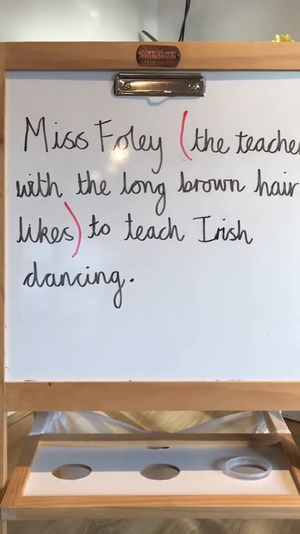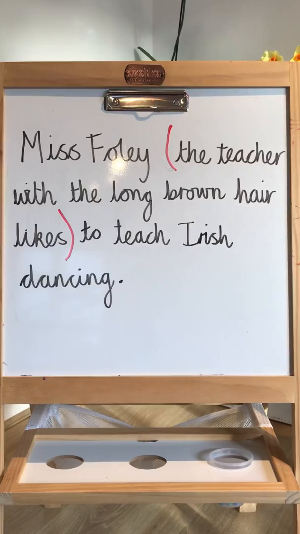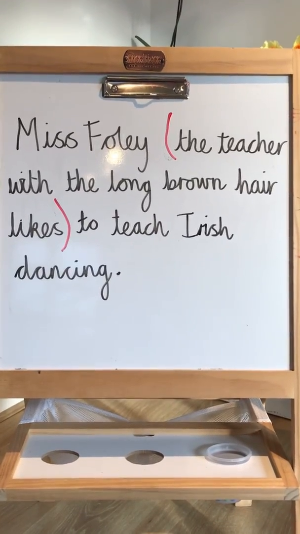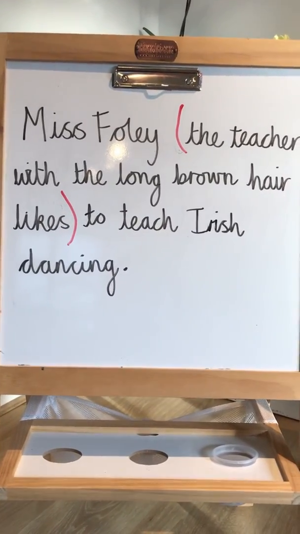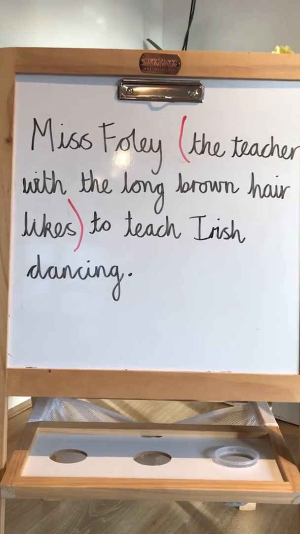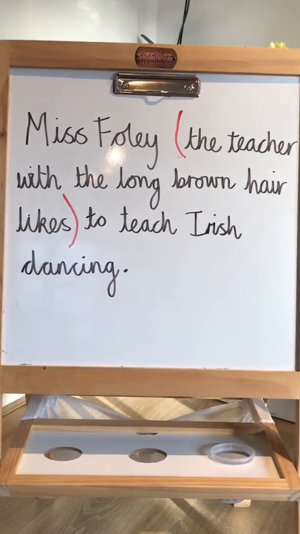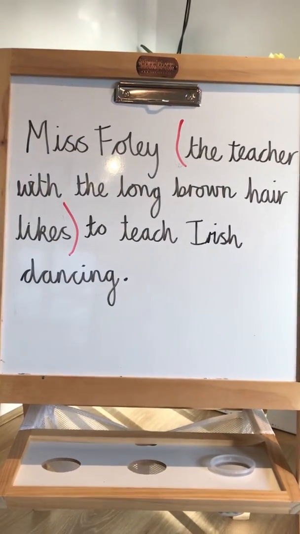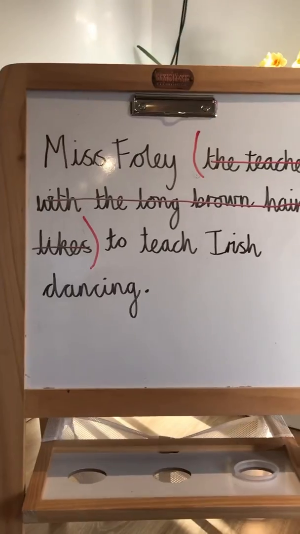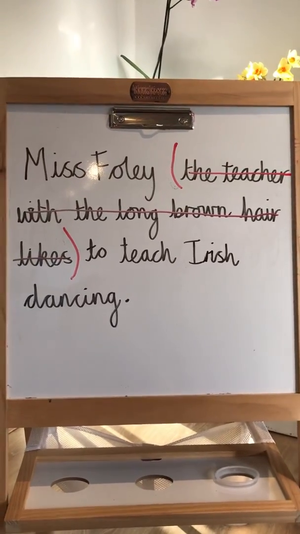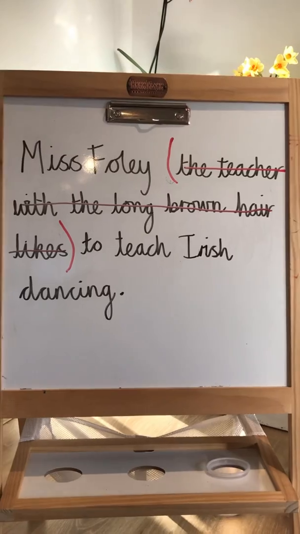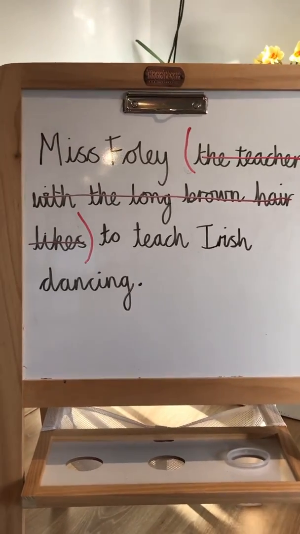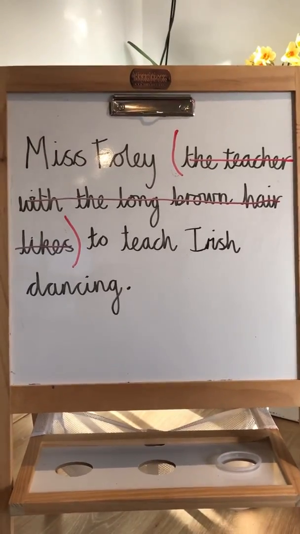Okay, here's the first sentence. So, Miss Foley, the teacher with the long brown hair, likes to teach Irish dancing. What is the mistake in this sentence? If we ignore the parenthesis, the extra information in the brackets, the sentence should still make sense.